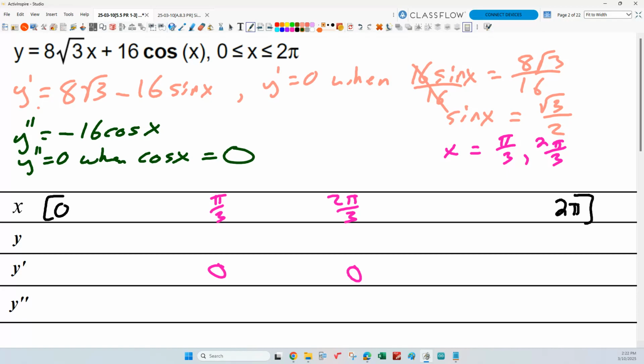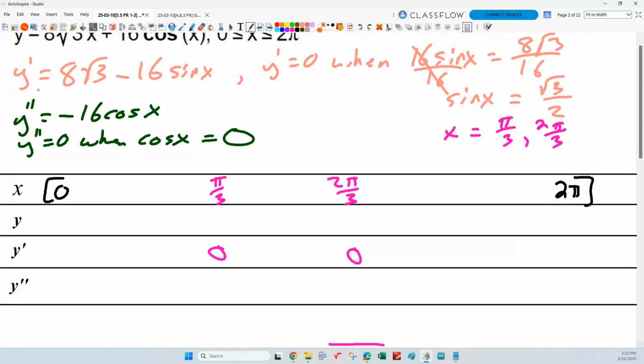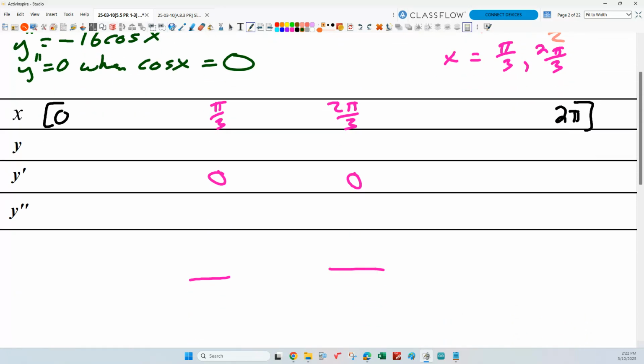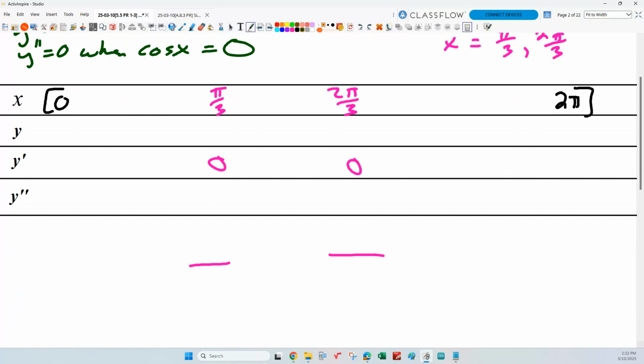Well, where is cosine the x or y coordinate? So where is that equal to 0? 0, pi, and 2 pi, exactly, right? But 0 and 2 pi really aren't critical numbers. How come? They're endpoints, right? Okay. So I'm going to check them anyway, because what are we trying to do? We're just trying to sketch this thing on that interval, right? So then I've got the interior critical number pi, which is where the second derivative is 0. And if I want to put that there, I can too. Okay, so now what do I need to do here?